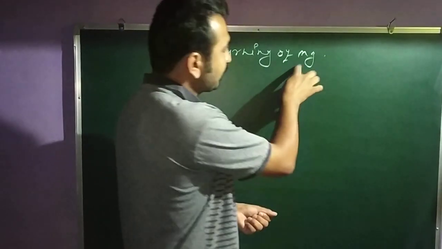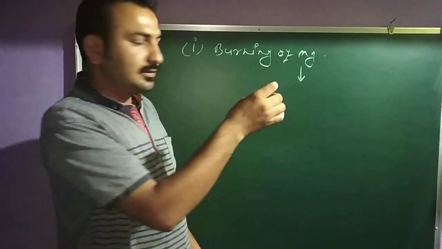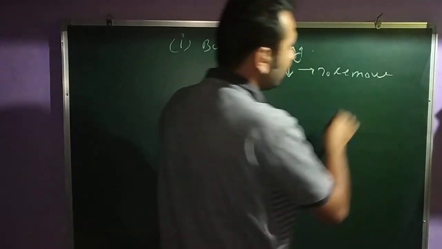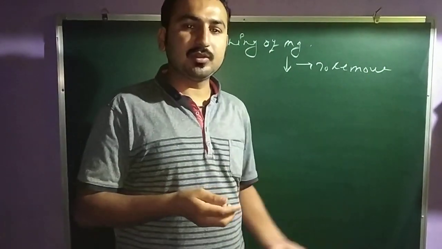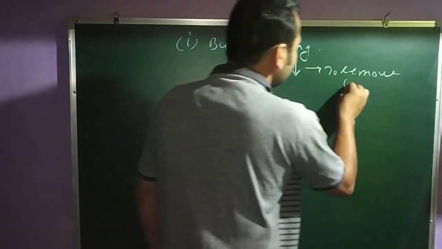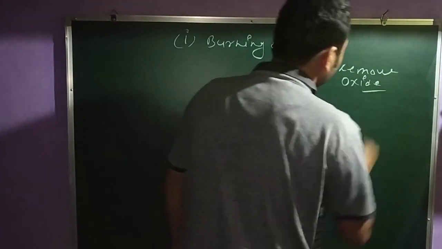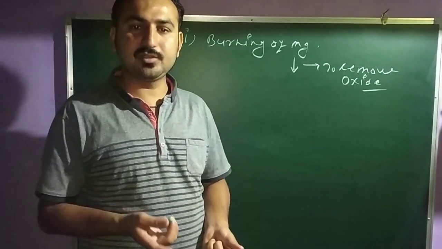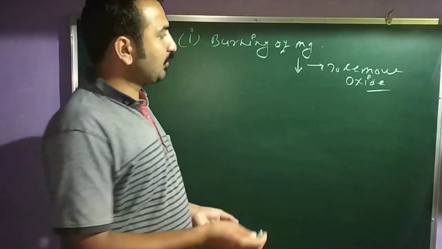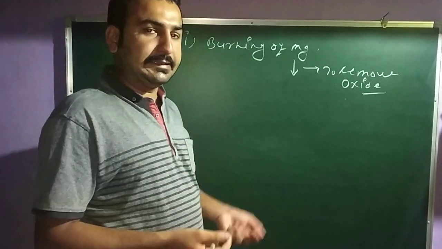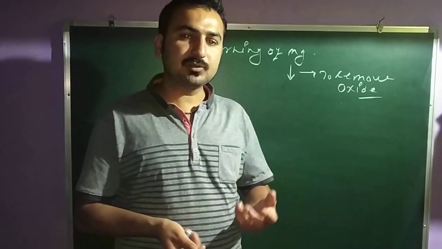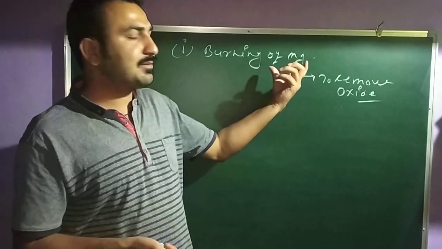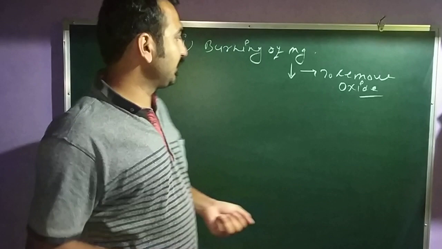We clean this magnesium ribbon before the burning to remove dust particles, or you can say to remove impurities like oxide. Because we know that when magnesium reacts with water and air, it forms the oxide, that means MgO. Clear? So to remove this type of impurities, the dust particles, the moisture, the oxides, we have to clean this magnesium ribbon before the burning. So this is your answer.